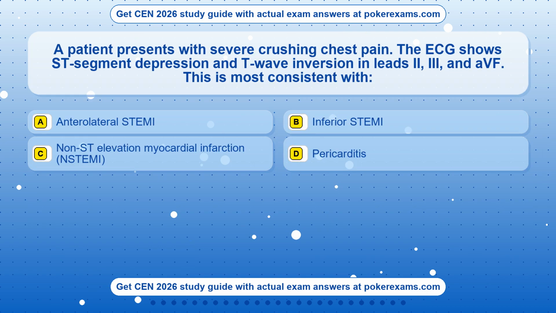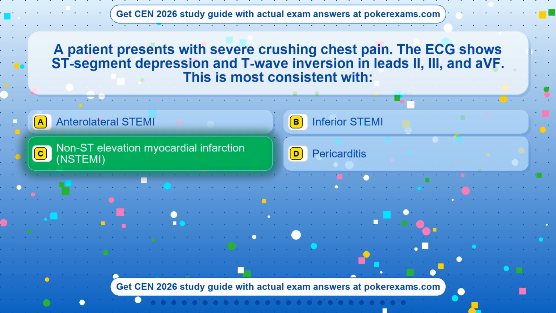Question 25. A patient presents with severe crushing chest pain. The ECG shows ST segment depression and T-wave inversion in leads II, III, and aVF. This is most consistent with: Option A, anterolateral STEMI. Option B, inferior STEMI. Option C, non-ST elevation myocardial infarction, NSTEMI. Option D, pericarditis. The correct answer is option C.